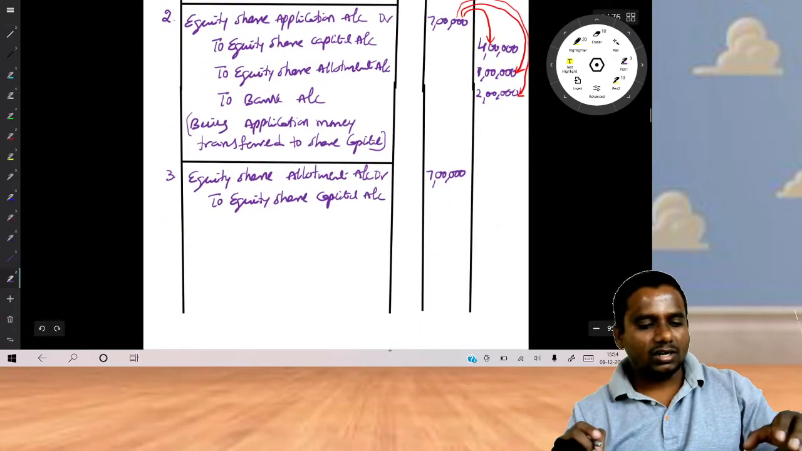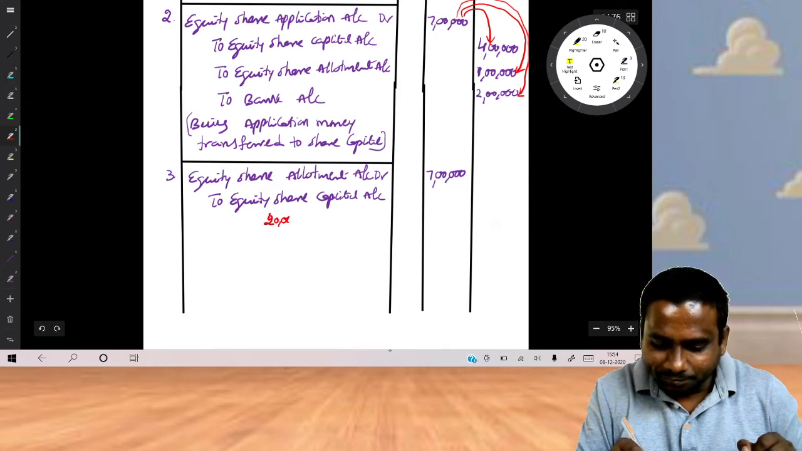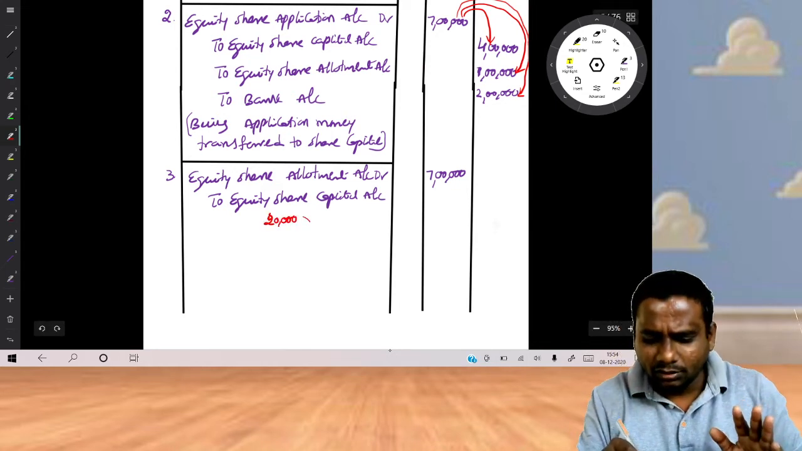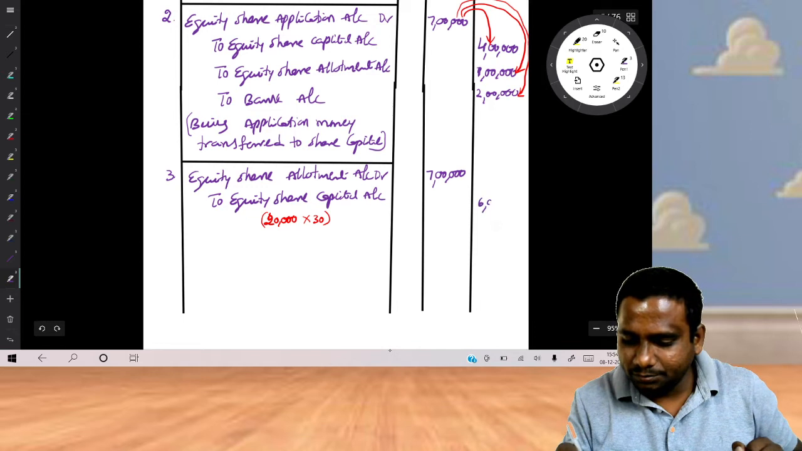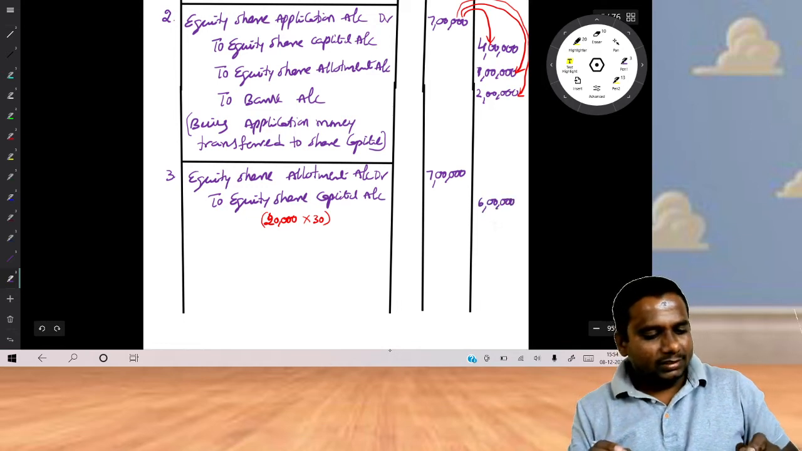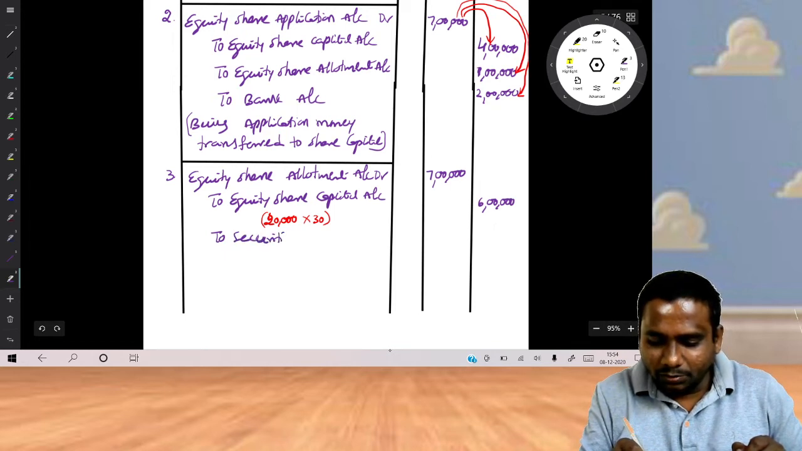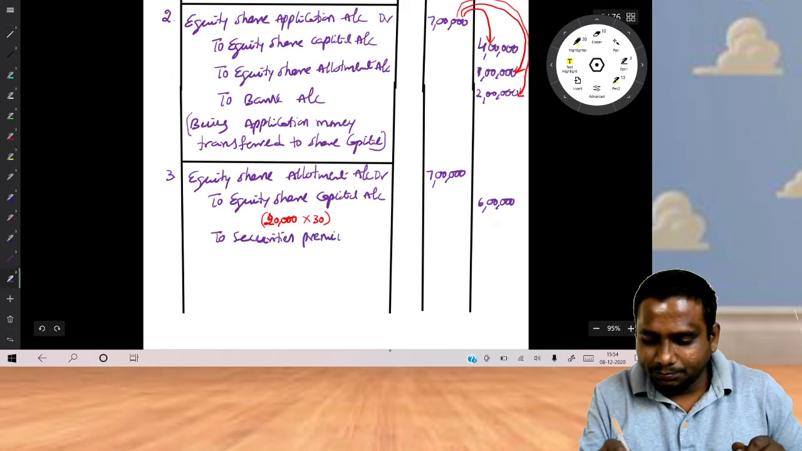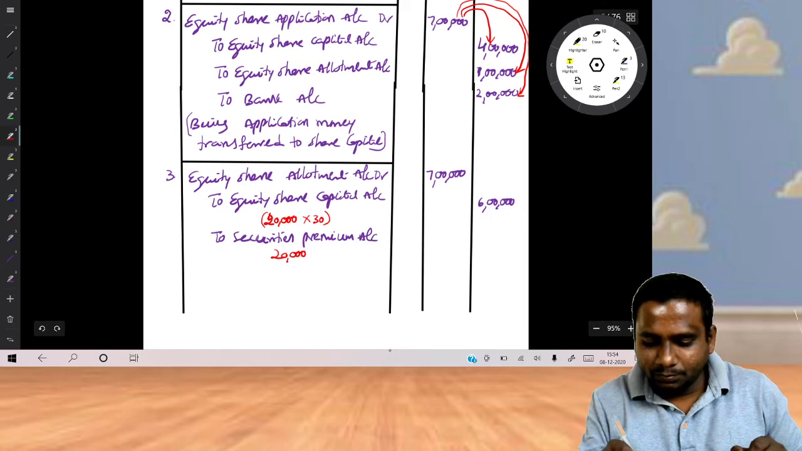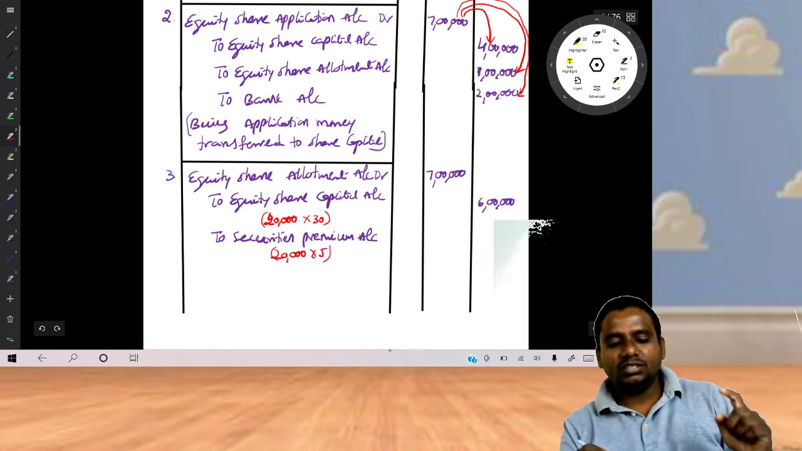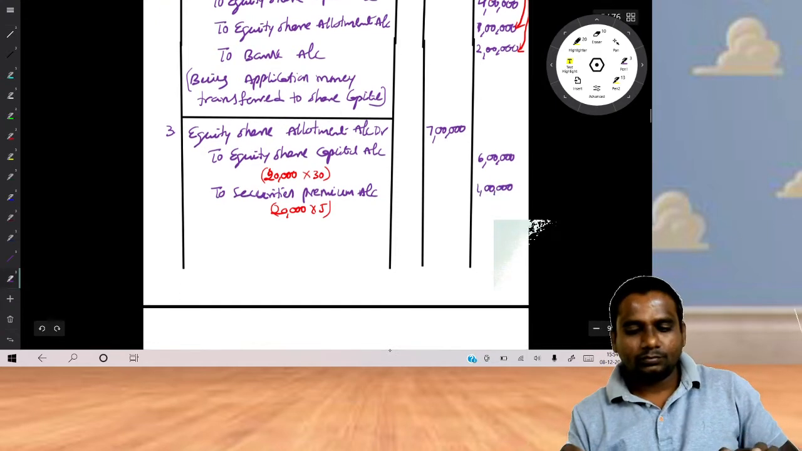So now out of this 7 lakhs, how much is capital and how much is premium? Total 20,000 shares allotted, and 30 rupees is our capital, so 6 lakhs. Next, to securities premium. How much premium? You are collecting 5 rupees on each share, so it will come to 1 lakh.